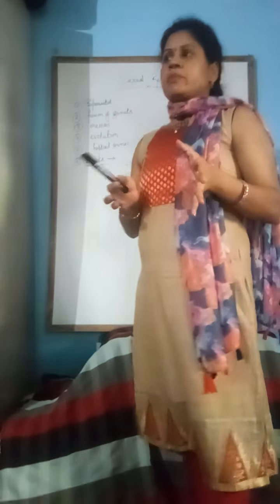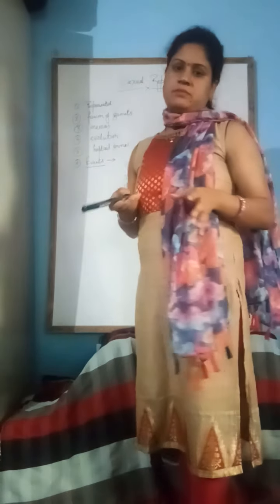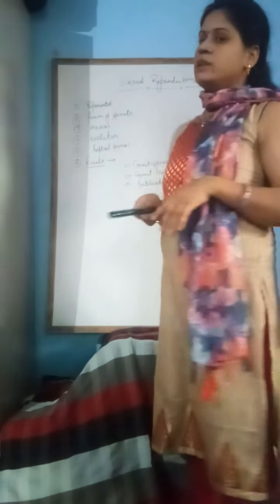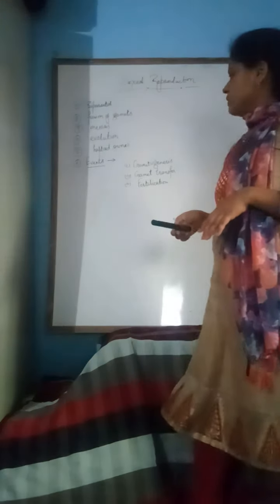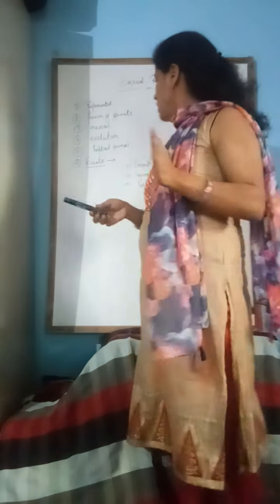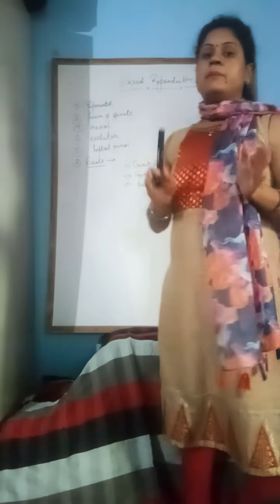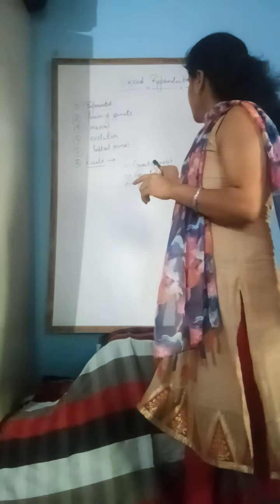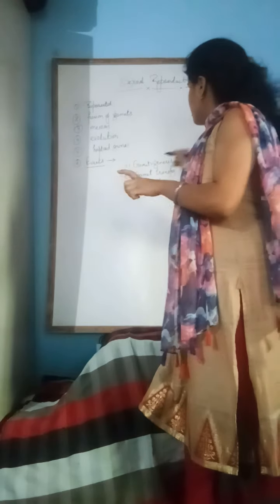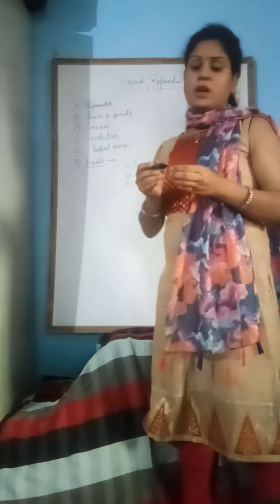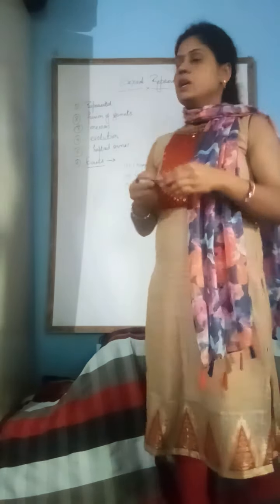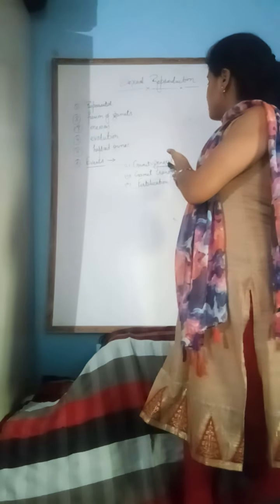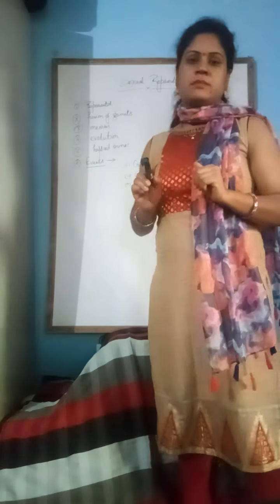Now we are discussing the events involved in sexual reproduction. There are three types of events involved. First one is gametogenesis. The word genesis is always used for formation, so it means formation of gametes.